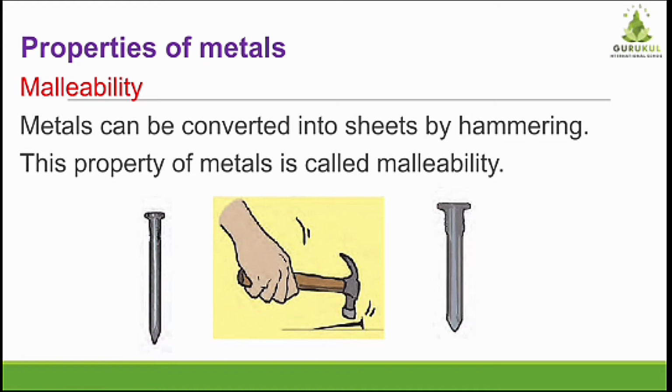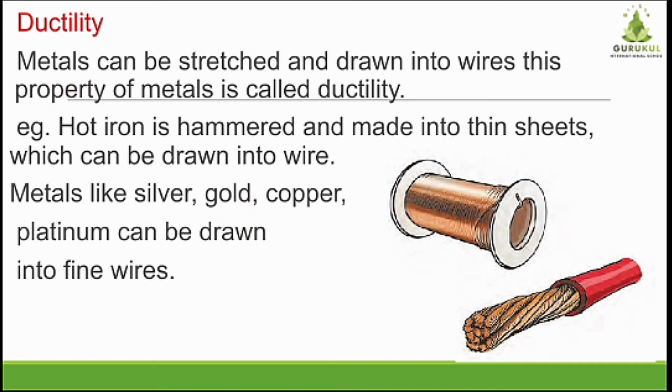Because of this property, we choose certain metals to make sheets. Now, where can we use the sheets? For making the roof of some places, you can see aluminium sheets are used, right? So, because of this property, we can use metals. The next property of metals is ductility. Now, what is this ductility?